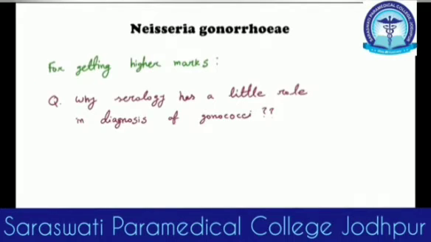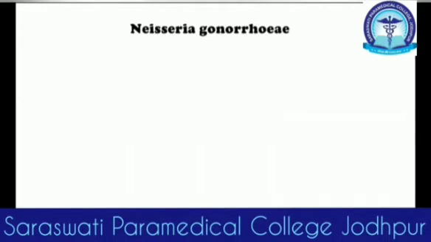And for getting extra marks: why does serology have only a little role in the diagnosis of gonococci? The antibody comes later, and there is a lot of variation in the pili protein, so making antibody is a bit tough. Also many sexually active males and females already have this antibody in their body, so serology is very tough. It's a very commonly asked question for getting higher marks. Okay, with this the Neisseria gonorrhoeae part is over. We will now look at Neisseria meningitidis.